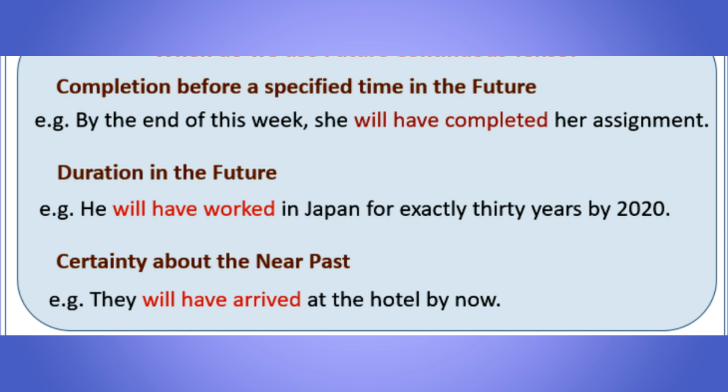Let us see some more usage and the examples. Completion before a specified time in the future. Example, by the end of this week, she will have completed her assignment. Duration in the future: he will have worked in Japan for exactly 30 years by 2020. Certainty about the near past: they will have arrived at the hotel by now.